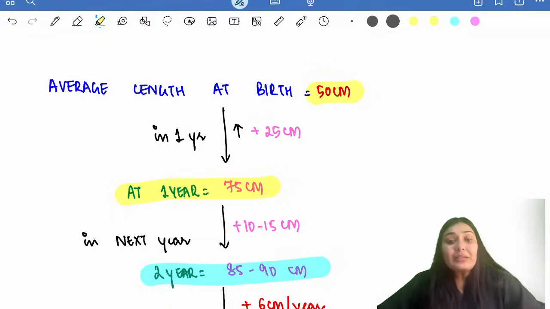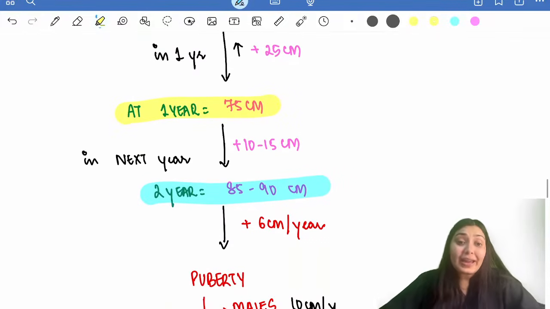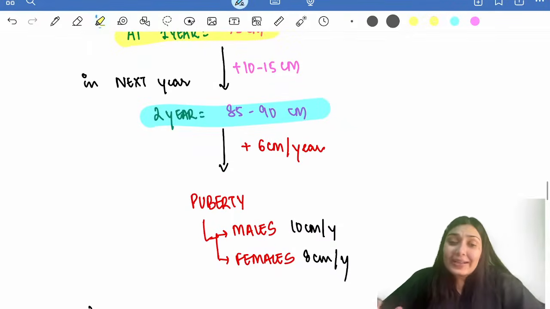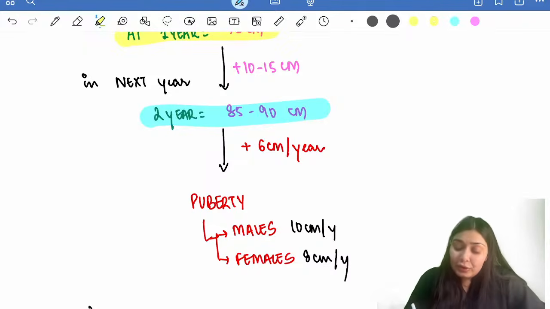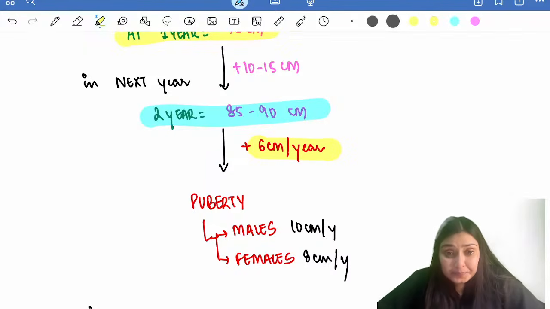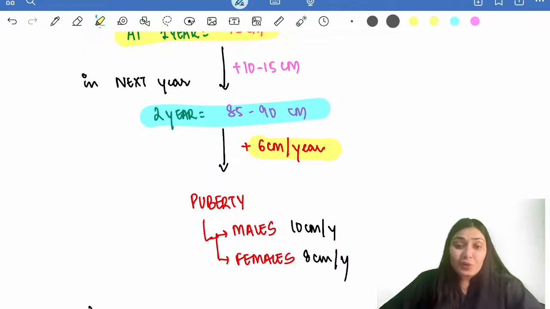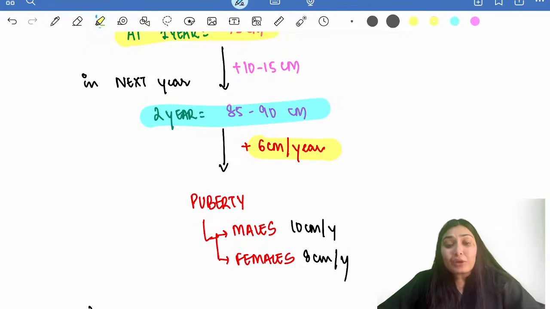In the next 1 year, again there is a gain of about 10 to 15 centimeters. So by the end of 2 years, it will be 85 to 90 centimeters. Thereafter, the child steadily grows at the rate of 6 centimeters per year, right? Till puberty. After puberty, there is going to be a growth spurt. Males can grow up to 10 centimeters per year and females 8 centimeters per year.